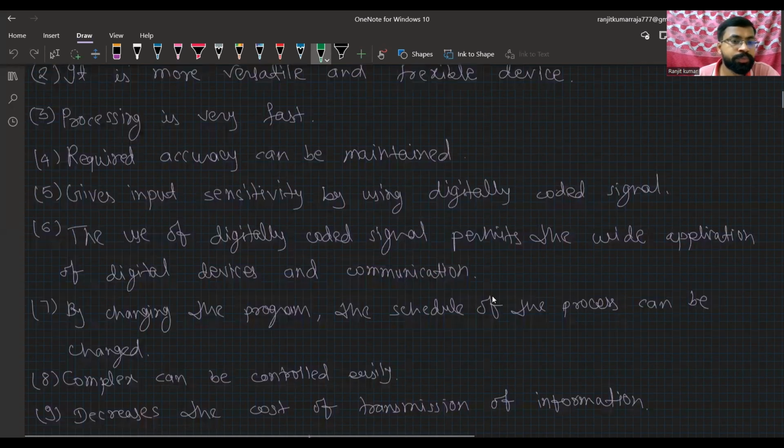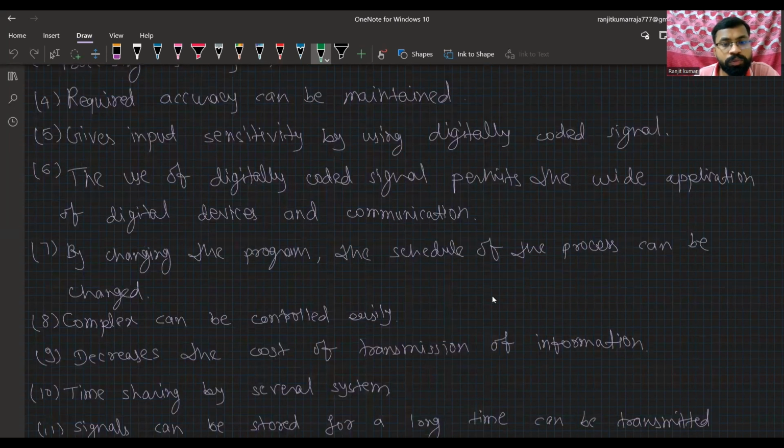And after that, the use of digitally coded signals permits wide application of digital devices and communication. In communication, we can use digital signals, and after sampling some analog signal, we get the digital signal after applying a sampler. First it is an analog signal, and after that, when we apply the sampler, then I will get the digital signal.